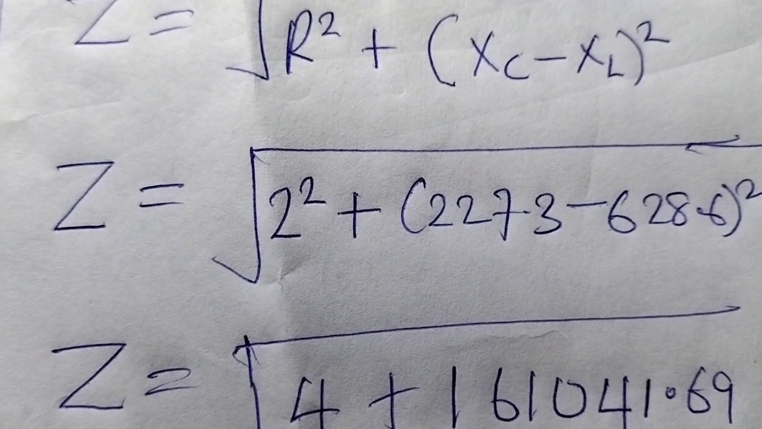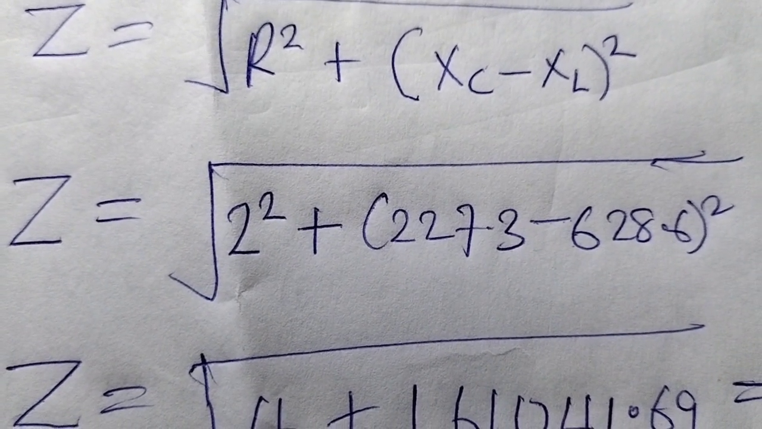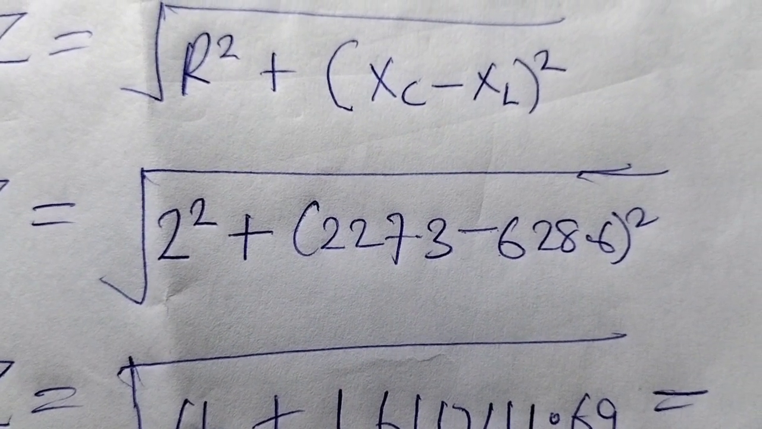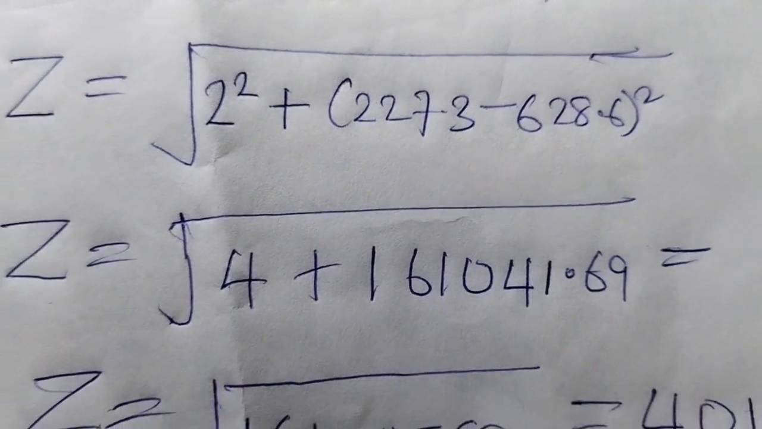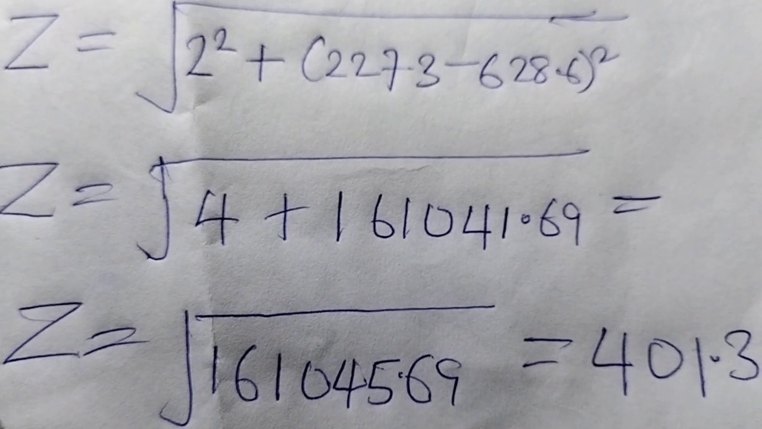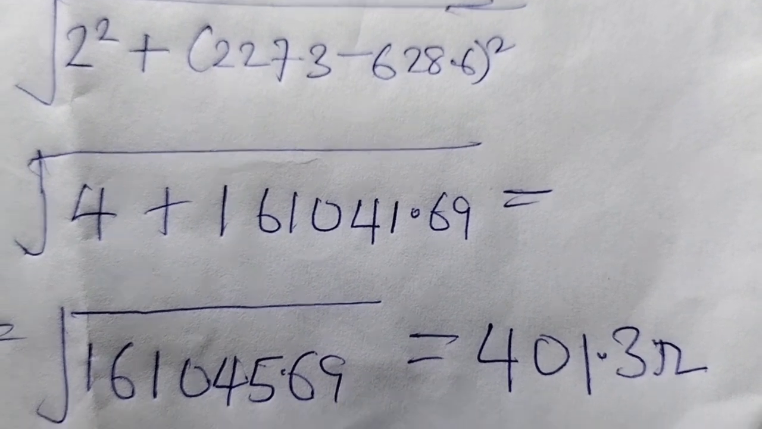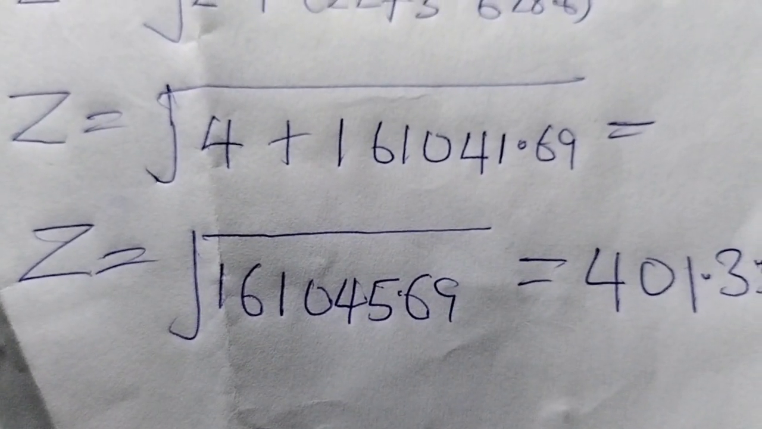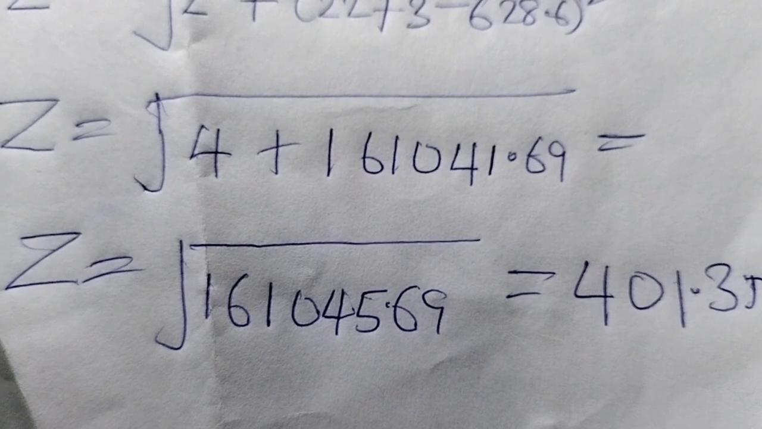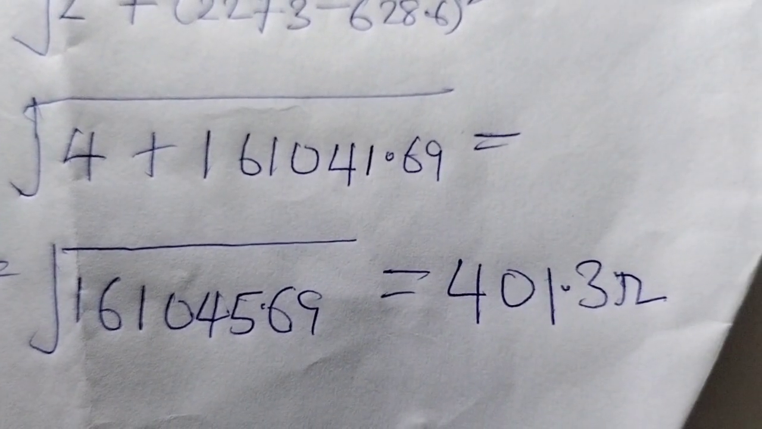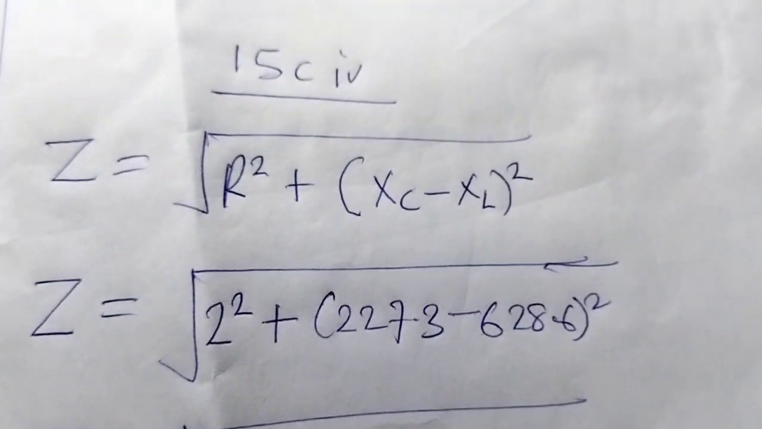Then we now go to the calculation in the circuit. In Fig 2, R is 2 ohms, so we have 2 squared, and the values of XC and XL are already given to us, the capacitive and inductive reactances. We now substitute them, then square and solve. When we solve this, we now have 4 plus 160104.69. Adding 4 to that value, we have 160104.69. Then find the square root, we have 401.3 ohms as our impedance.